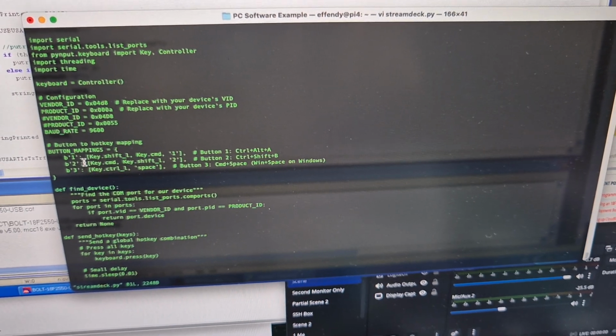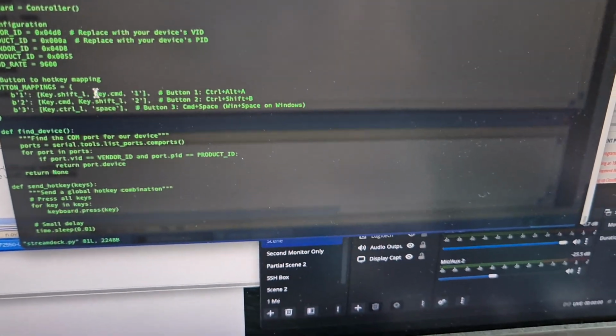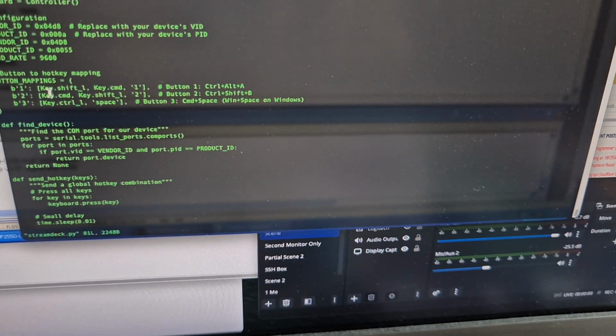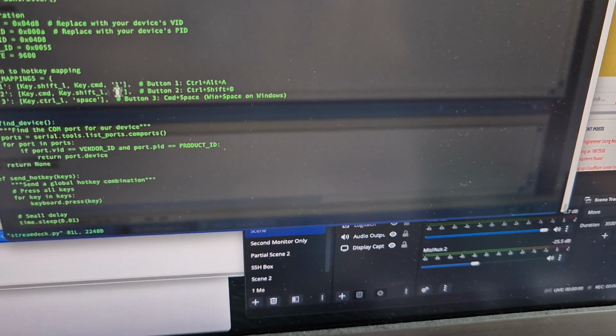So as you can see, I have 4 buttons earlier. I only map the 2 buttons, which is Shift Command 1 and Shift Command 2. The order doesn't really matter.